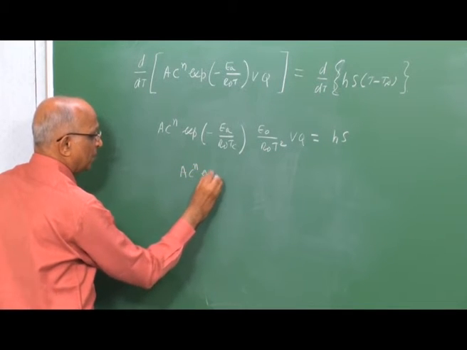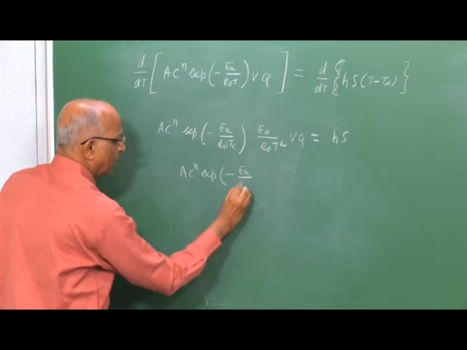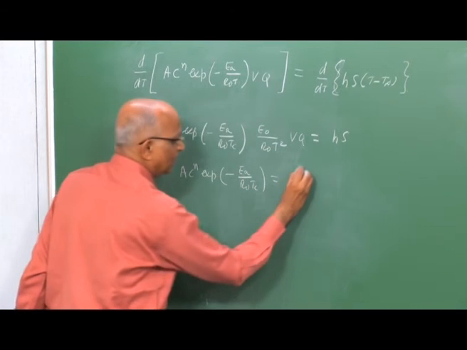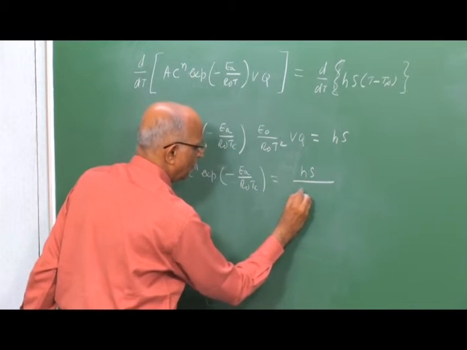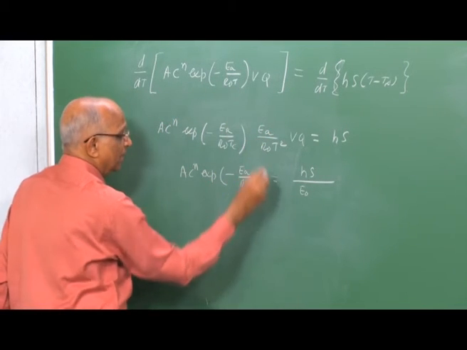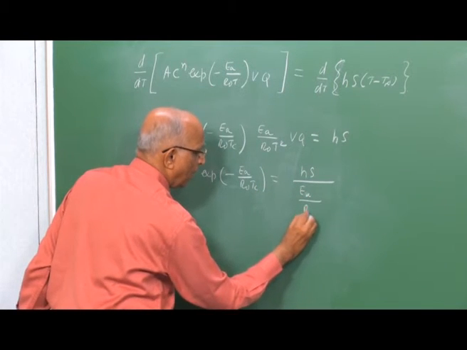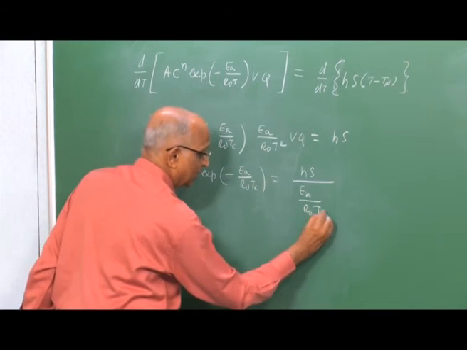Therefore, I had the expression A C n exponential of minus E A by R naught T C is equal to H s divided by, I am sorry, it should have been activation energy E A divided by R naught into, well, I am evaluating it under condition T C square.